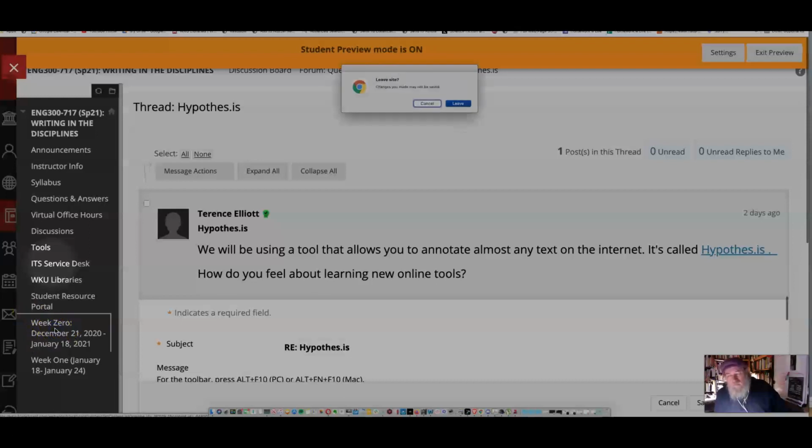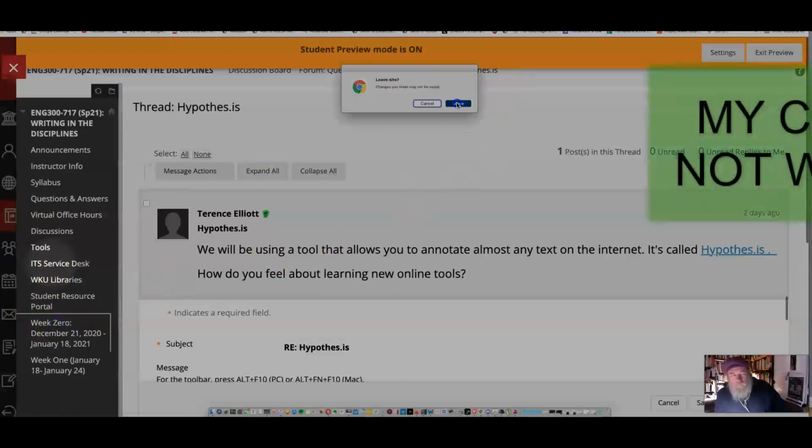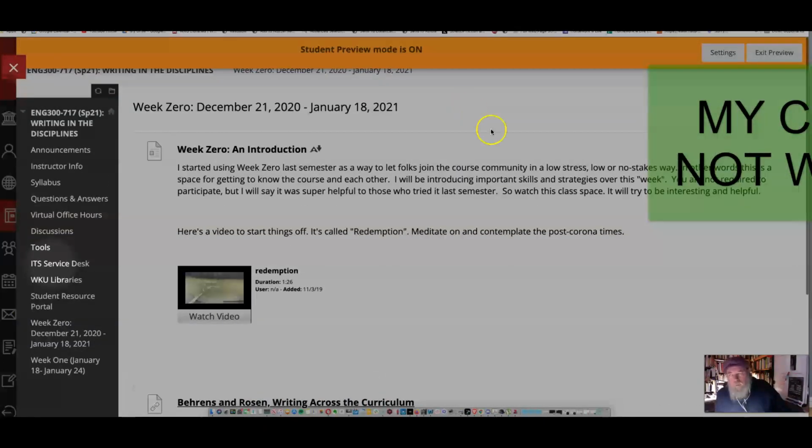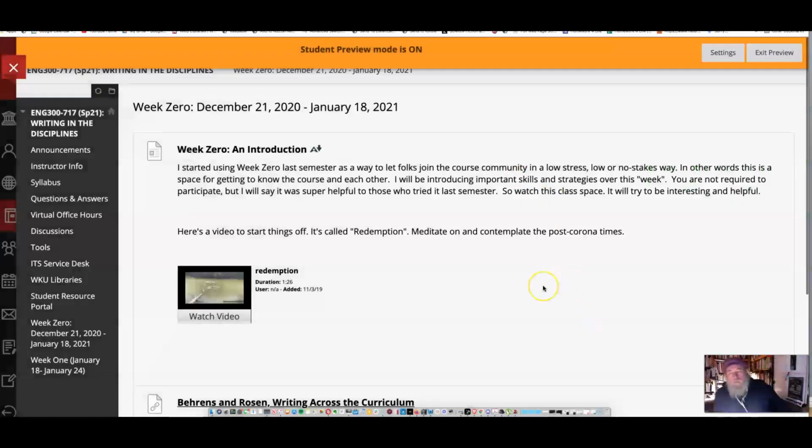So week 0 is right now. And week 0 is simply orientation stuff. This is where you can spend the time to work on the tools and the ITS, look at stuff, explore stuff. I'll give you what I think is important information about what I want this class to be.